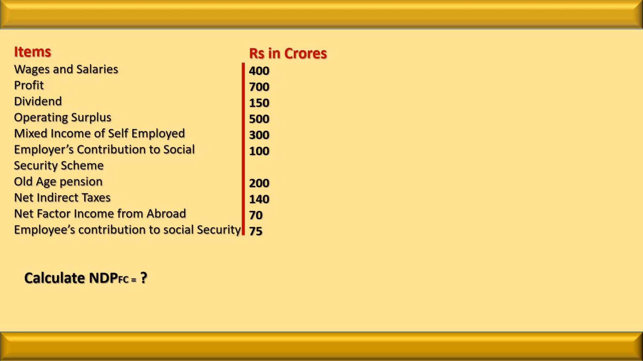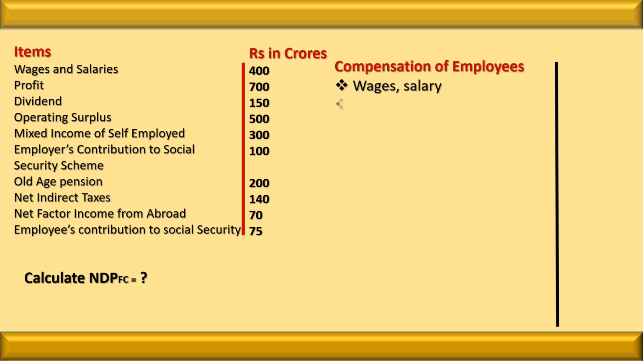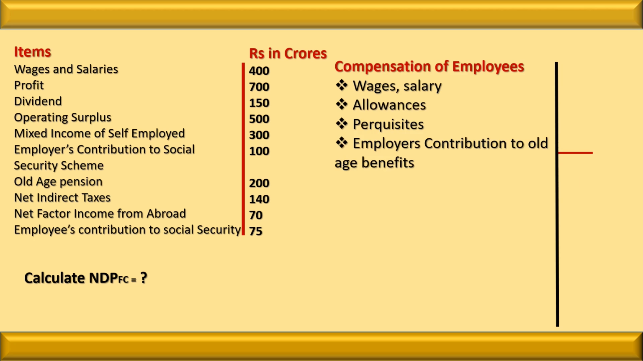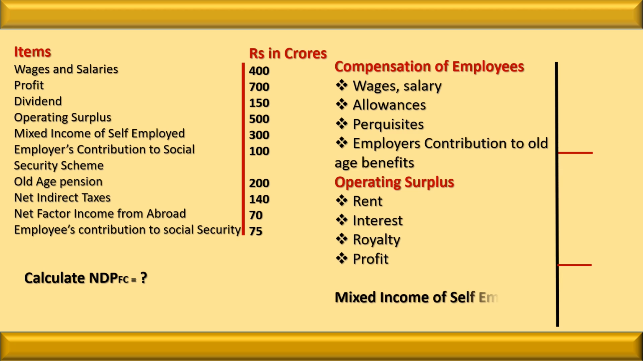As I told you, firstly what we have to do is draw the format. Let's draw the format. Operating surplus, mixed income, here we get domestic income. Clear? Now read the items and put the values. Only those items should be considered which are mentioned in the schedule. The item which is not mentioned or not written in the schedule should be ignored. Now let us put the values.